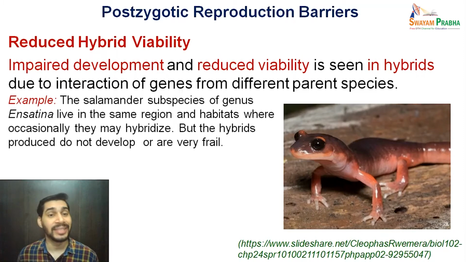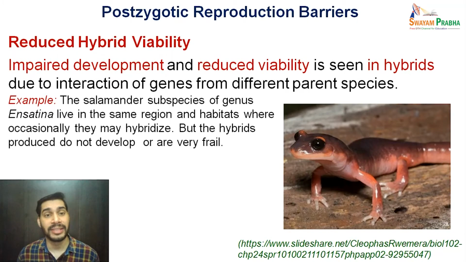For example, the salamander subspecies of genus Ensatina live in the same region and habitats where occasionally they may hybridize. But the hybrids which are produced do not develop or are very much frail. Frail as in very thin and unable to survive much.